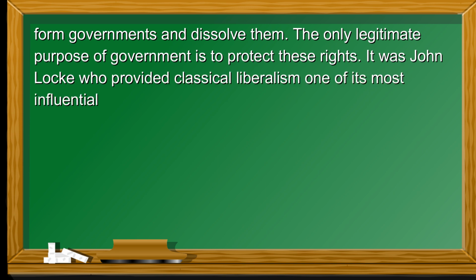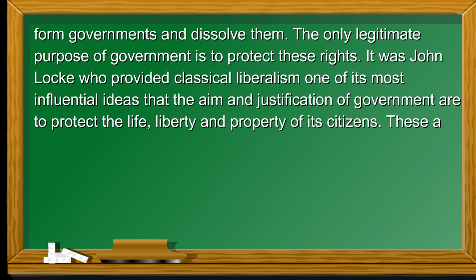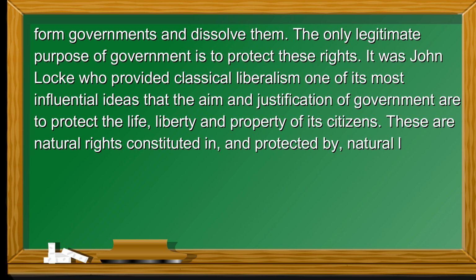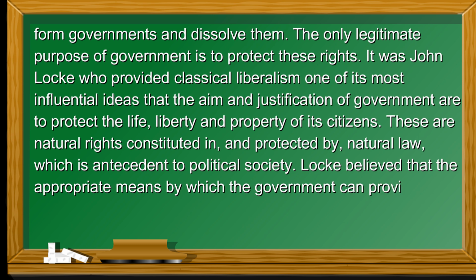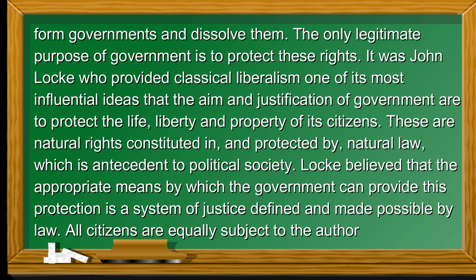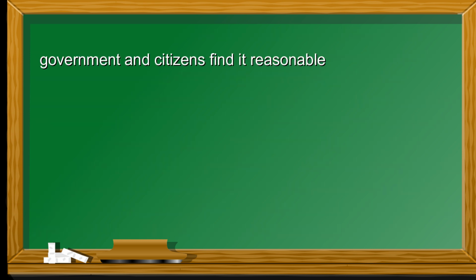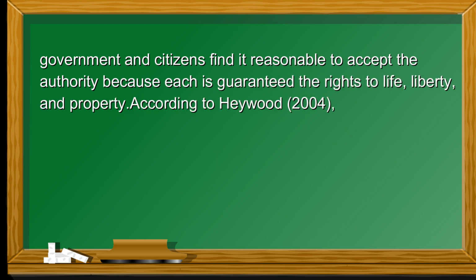It was John Locke who provided classical liberalism one of its most influential ideas that the aim and justification of government are to protect the life, liberty and property of its citizens. These are natural rights constituted in, and protected by, natural law, which is antecedent to political society. Locke believed that the appropriate means by which the government can provide this protection is a system of justice defined and made possible by law. All citizens are equally subject to the authority of the government, and citizens find it reasonable to accept the authority because each is guaranteed the rights to life, liberty, and property.